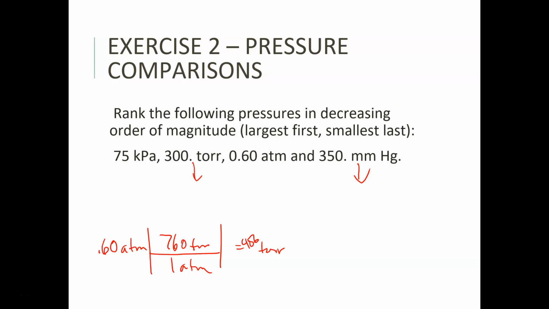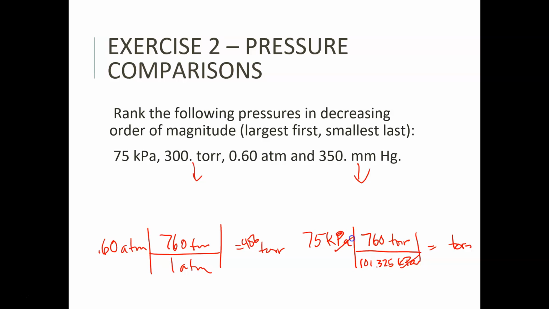Now I want to look at kPa. I'm going to do the same thing. I'm going to change it to torr because I don't have to change torr or millimeters of mercury. That's why I'm doing that. So 75 kPa, and I want to go to torr, and I know that there are 760 torr in 101.325 kPa. It's a kilopascal.